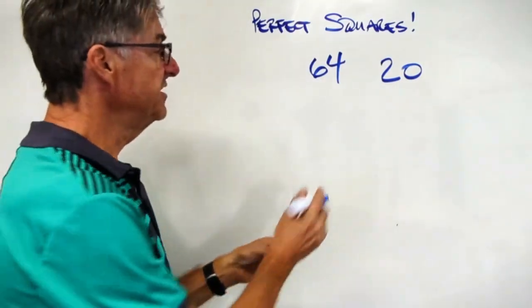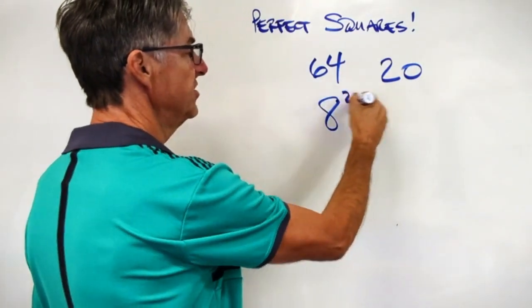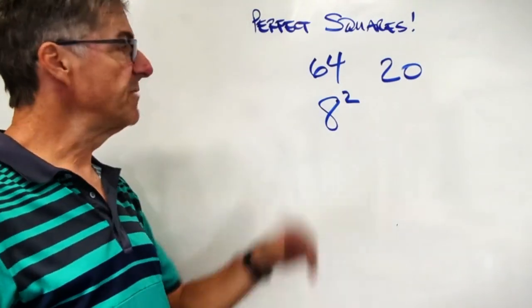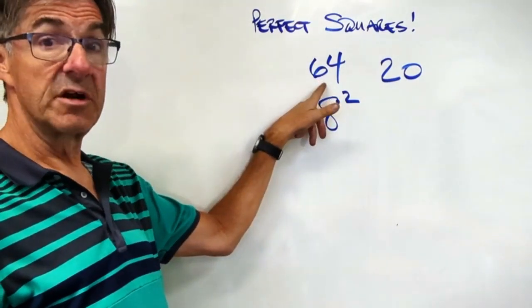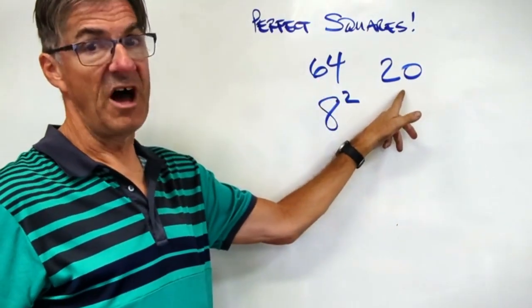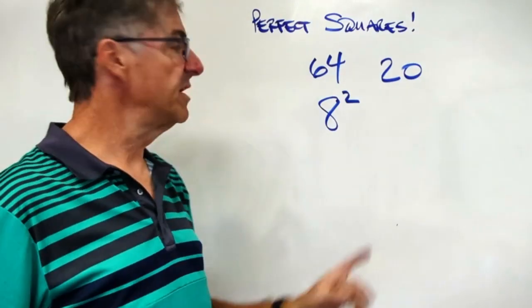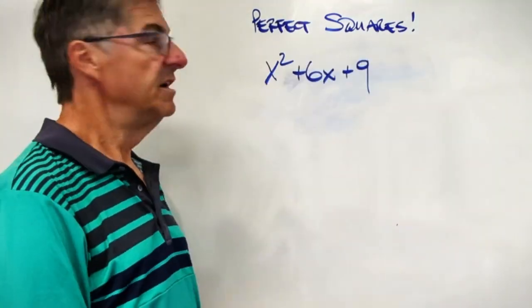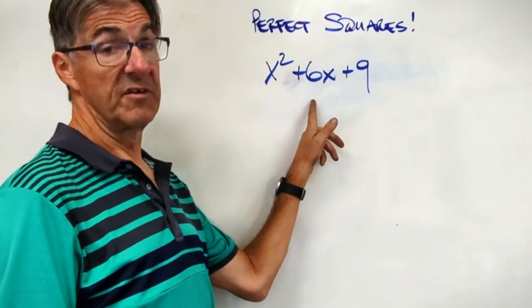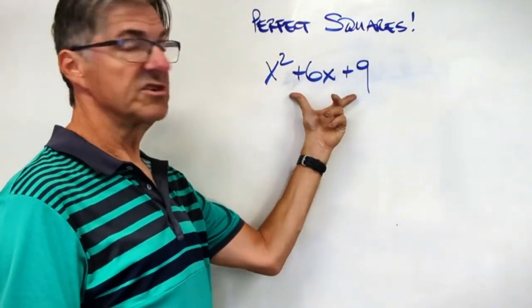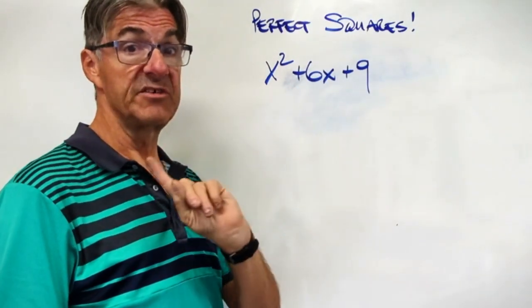64, because 64 is a single integer squared. So 8 squared makes 64, so 64 is considered a perfect square. 20 is not. It's got a square root, just fine, but it's not going to be an integer. This is also a perfect square, because when it factors down, it makes one thing squared.